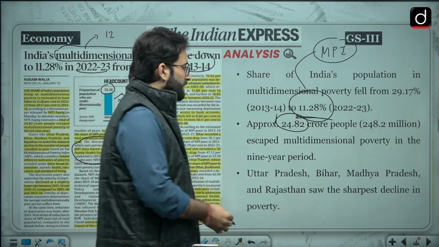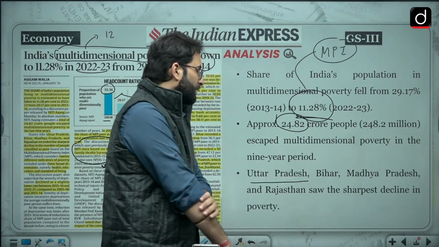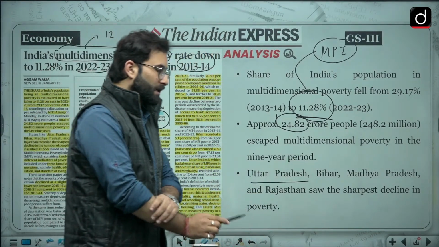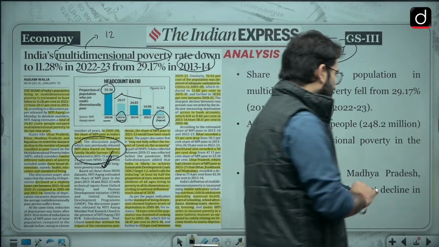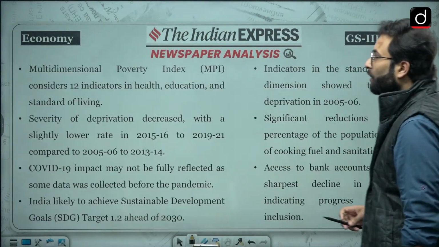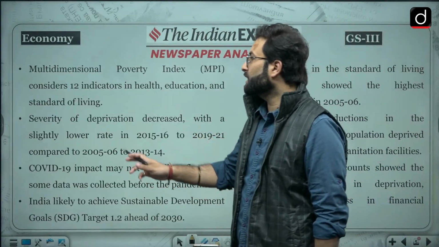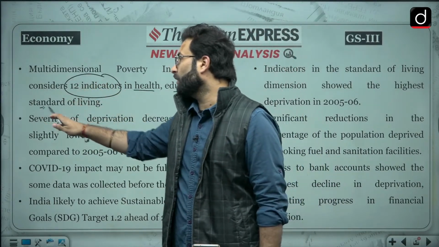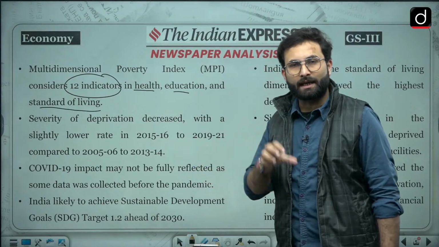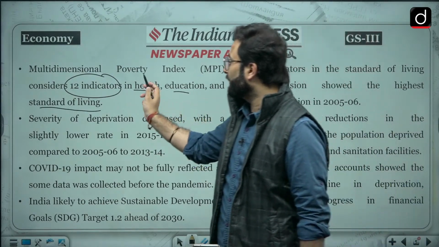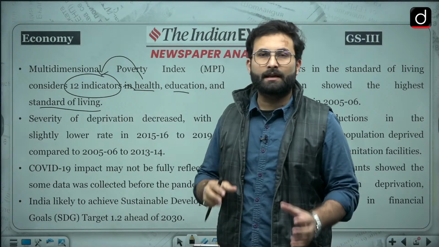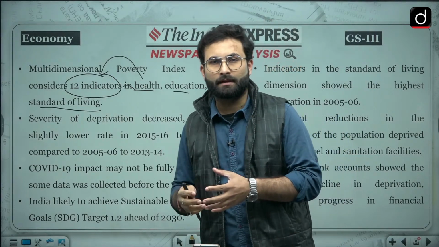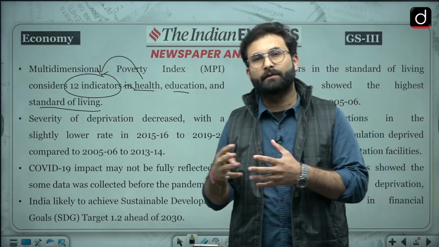But right now you can say they performed better, according to the multidimensional poverty index. This index considered 12 indicators in health, education and standard of living. These are the 3 broad criteria on the basis of which 12 indicators decide whether a person is relatively poor or not.